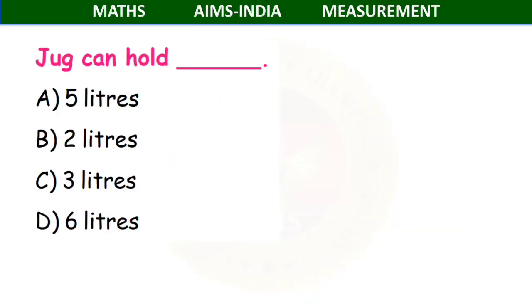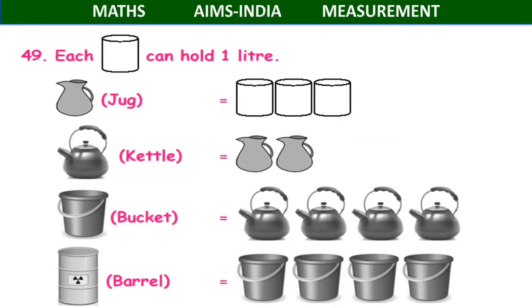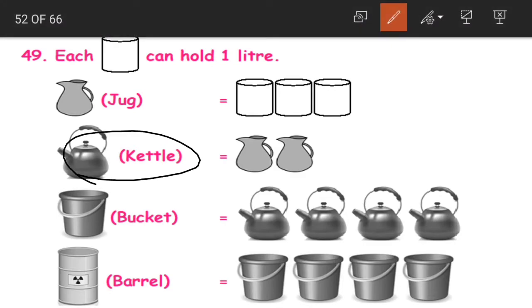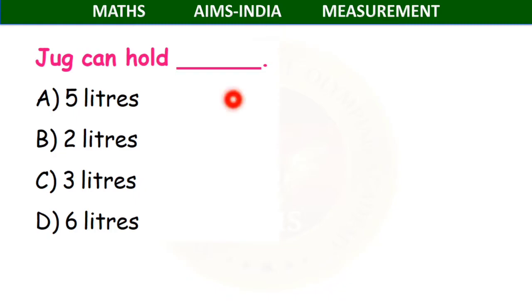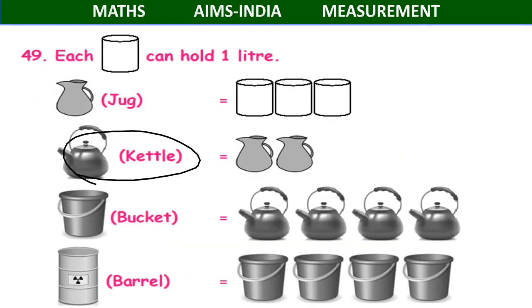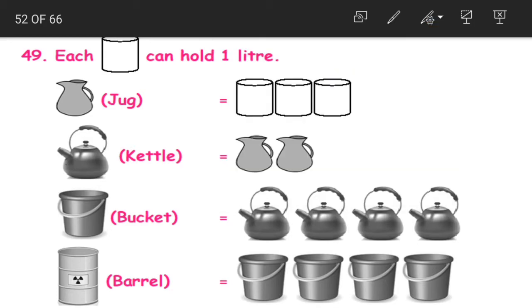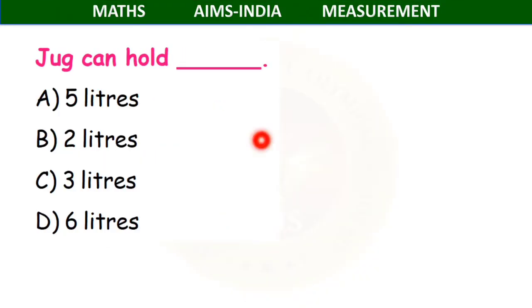Question 49. See, we've already covered this question in the previous class, but there we found the capacity of a kettle. Here they are asking us the capacity of the jug. Where do we have the jug here? The jug is here, the first one. Each container, let us say this is a container, can hold 1 liter. So that means this container 1 liter, 1 liter and 1 liter. What should we find out, children? What is asked in the question? We are asked to find the capacity of the jug.